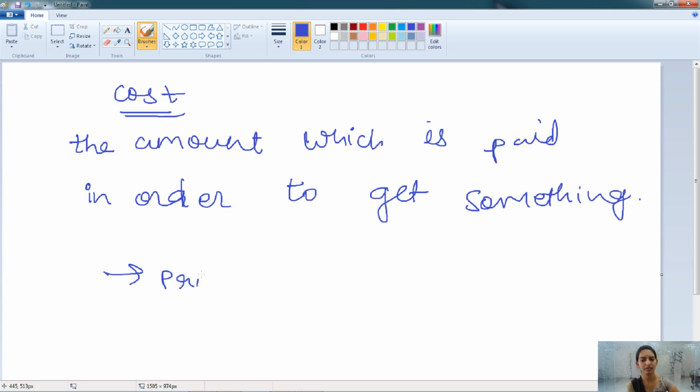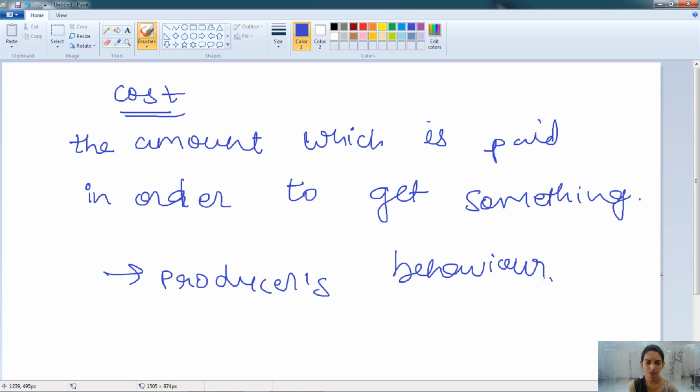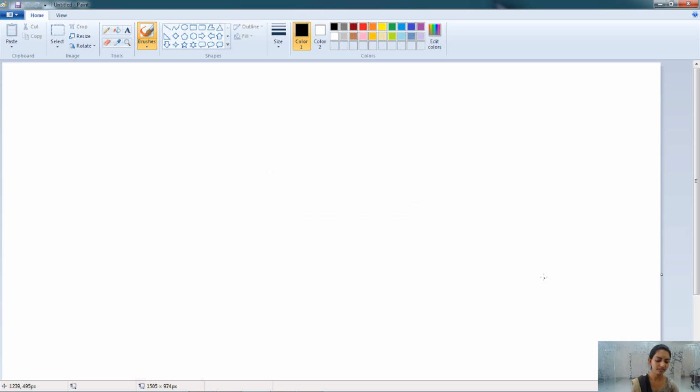Here cost is related to the producer's behavior and not the consumer's behavior. When the businessman is producing any goods or services, the expenses they are incurring are known as the cost. There are various types of cost which the firm is incurring. So let's start with the various costs and the difference and the meaning of that. The first is the actual cost and opportunity cost.